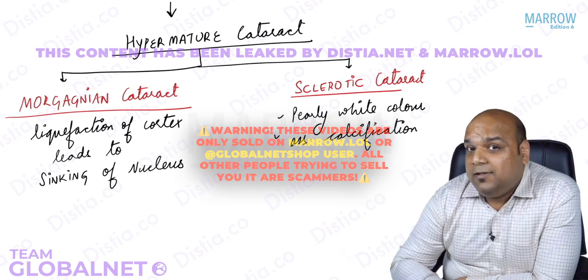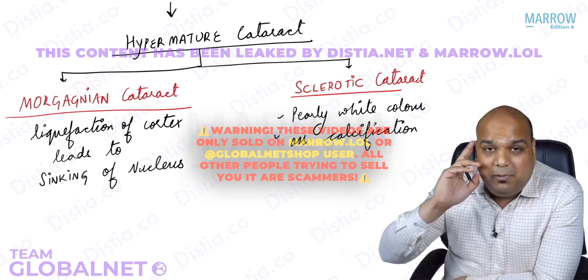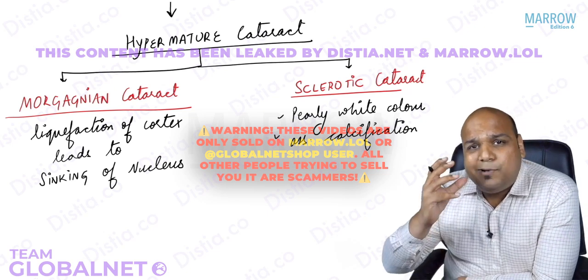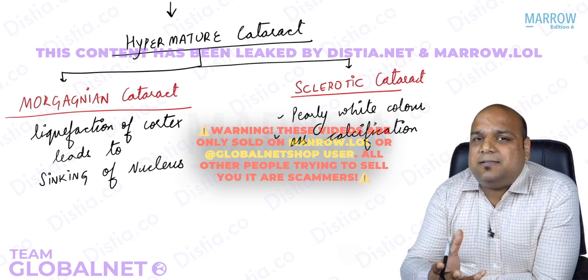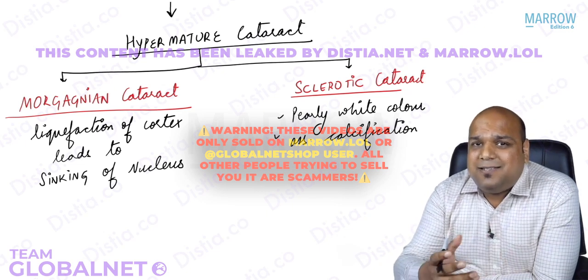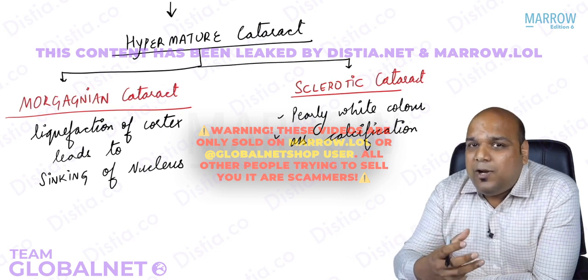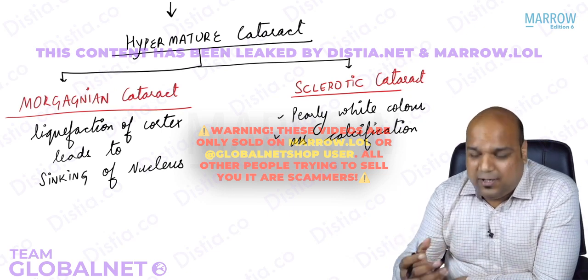What do you understand? Liquefaction of cortex. See, remember the one word, hydration. That is what we are focusing on. Now we are saying so much of fluid has entered the cortex that all the cortical lens fibers have been actually destroyed, and what is left is only water. Liquefaction of cortex.